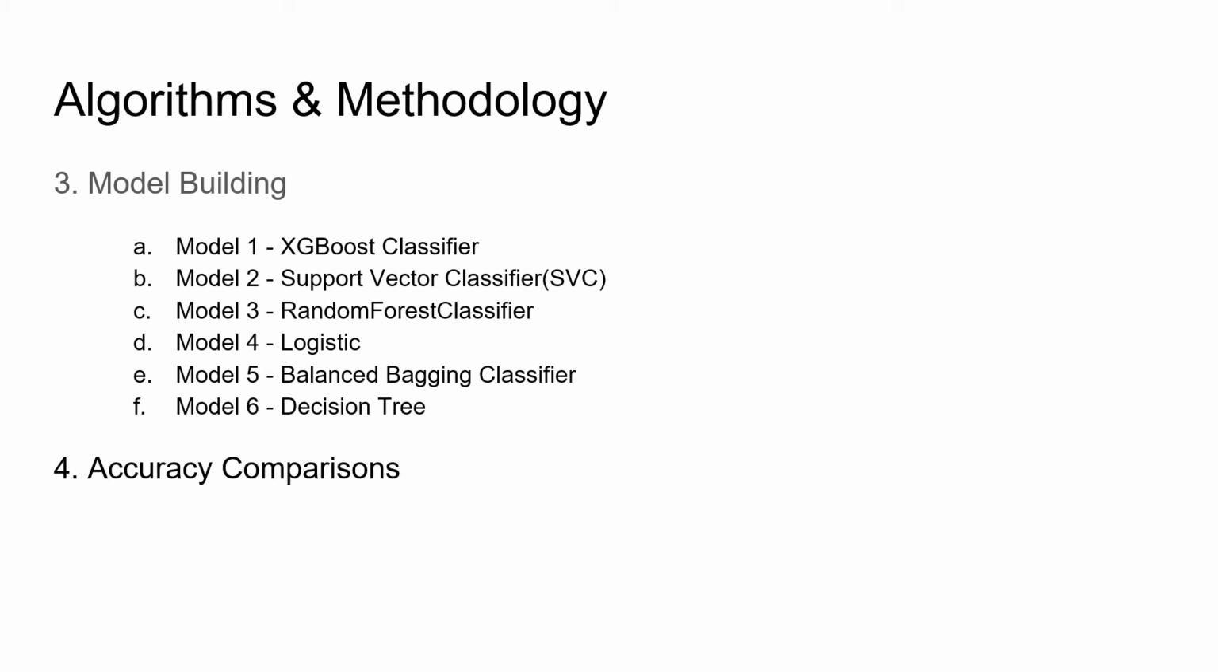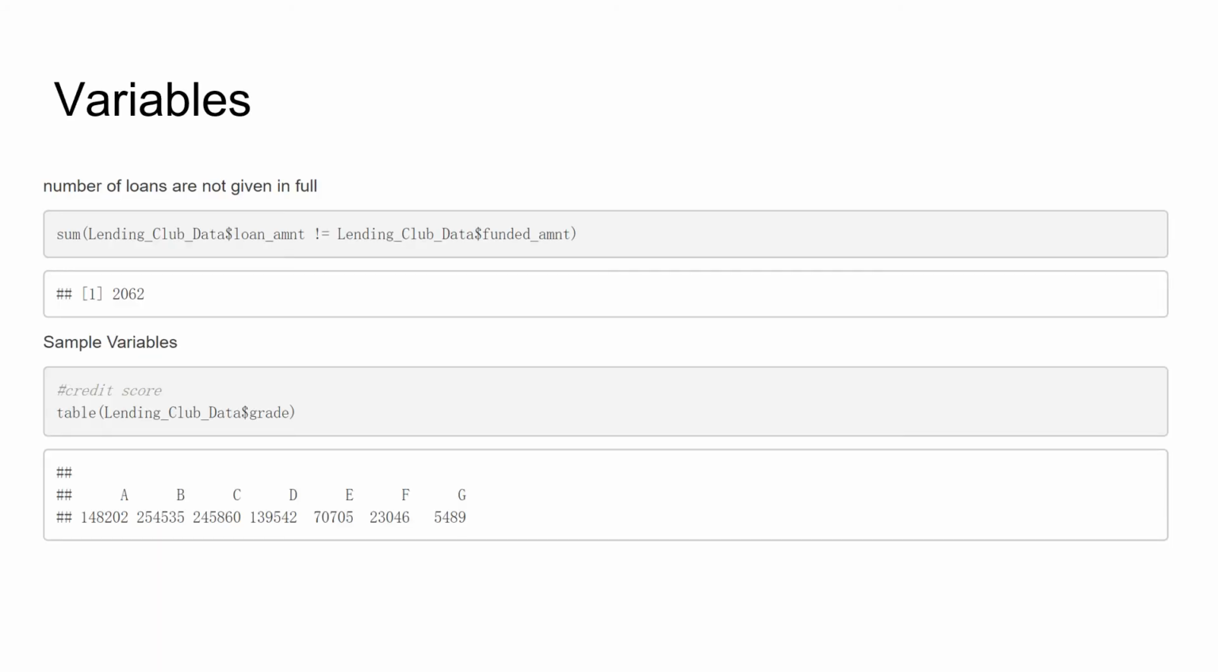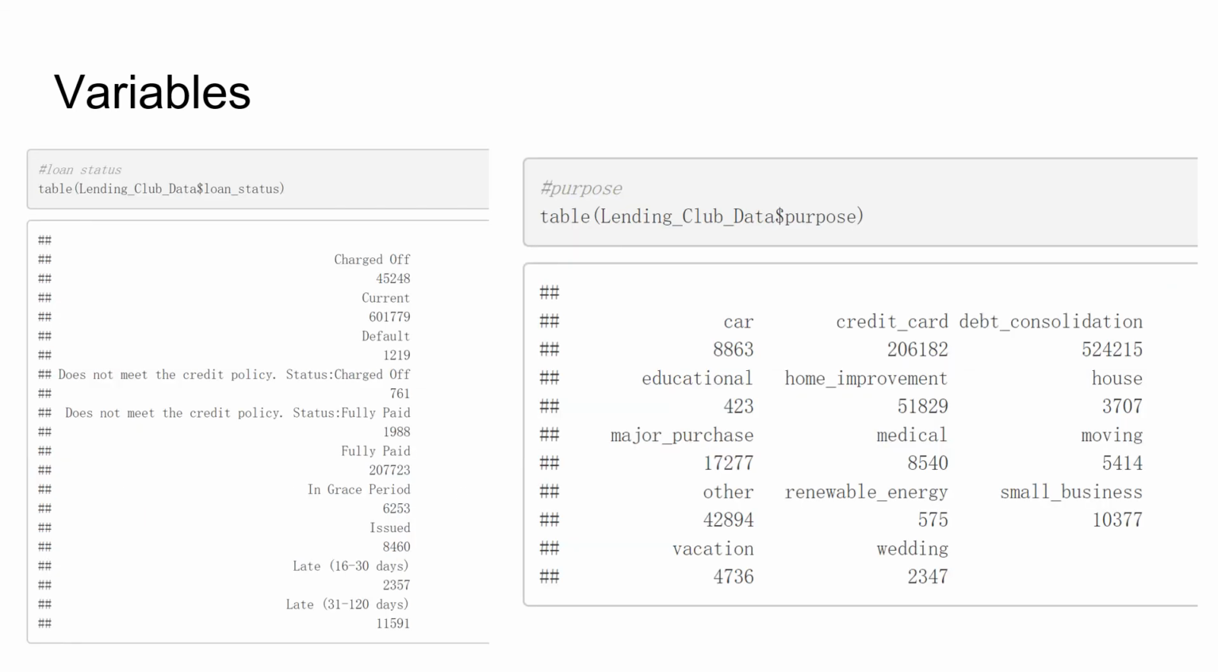The dataset we are going to use is called Lending Club loan data. The size of the data file is 421 megabytes, which has over 60 columns and about 1 million rows. The data file contains complete loans issued by the Lending Club from 2007 to 2015. Insightful features include loan amount versus funded amount, credit score, loan status, and purpose of the loan. All these features will be used to achieve our goal.